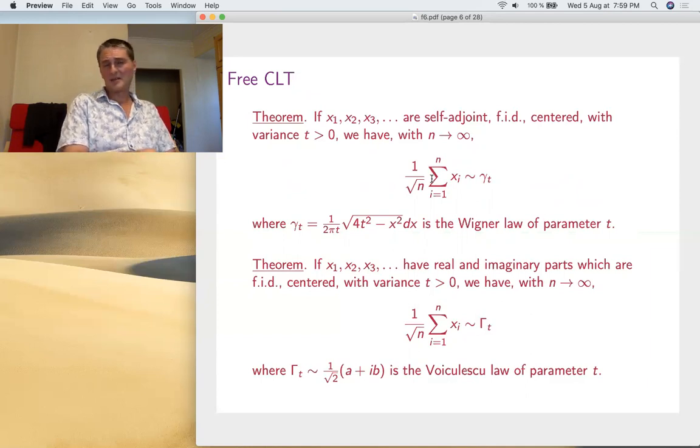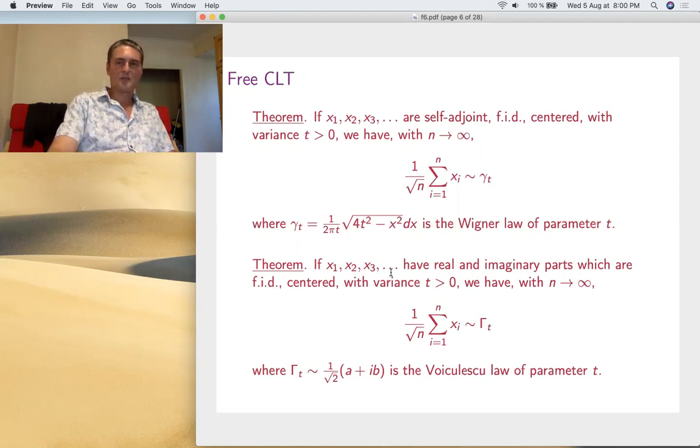I mean, in the classical case, the CLT proof is with a Fourier transform. Here I have a transform called the R-transform, which does the job and linearizes the convolution. And that's how you get into the Wigner law. Now I have a complex version of this.